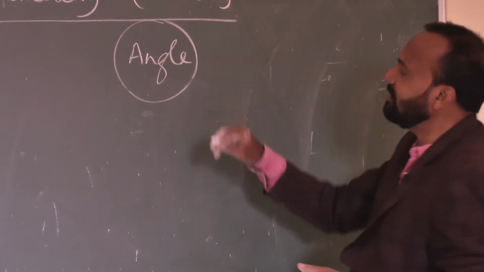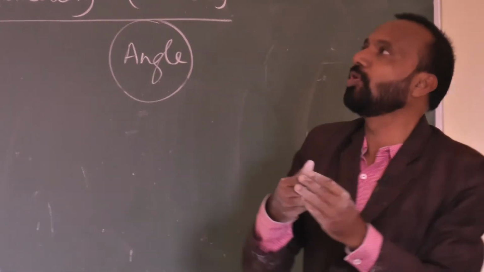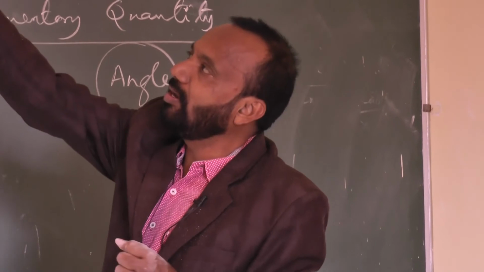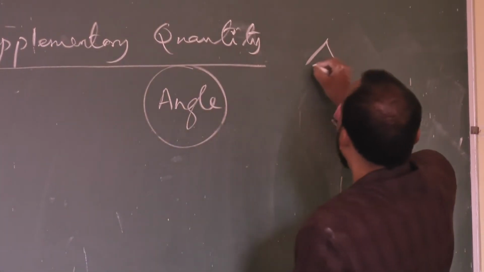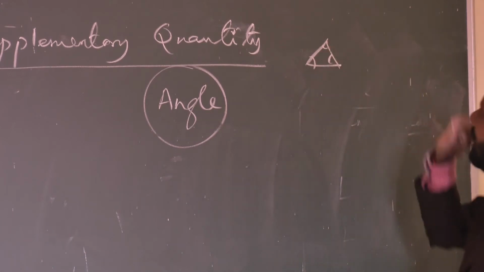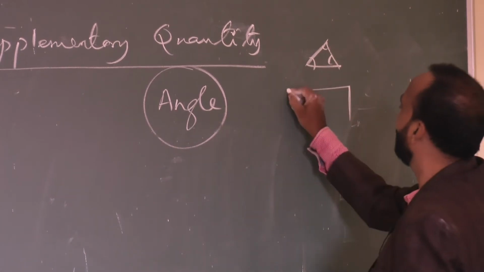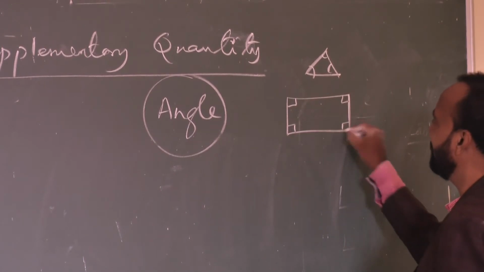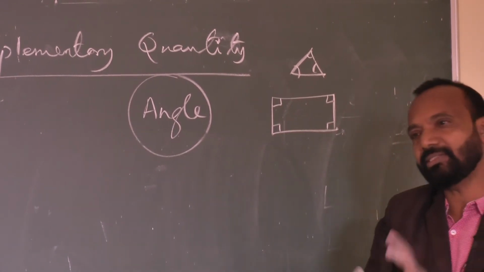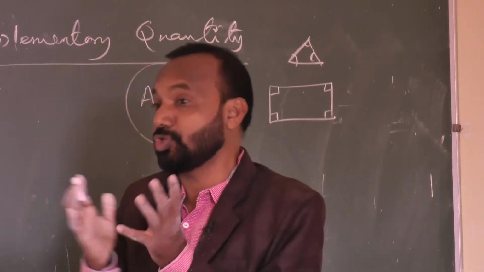So here, angle means what? Angle means any angle. Suppose you can see the wall, some angle is there. A triangle is there. Suppose I measure the triangle, it has 3 angles. I can measure a rectangular figure. It has 4 angles of 90 degrees. A pentagon, hexagon, any kind of structure is there.